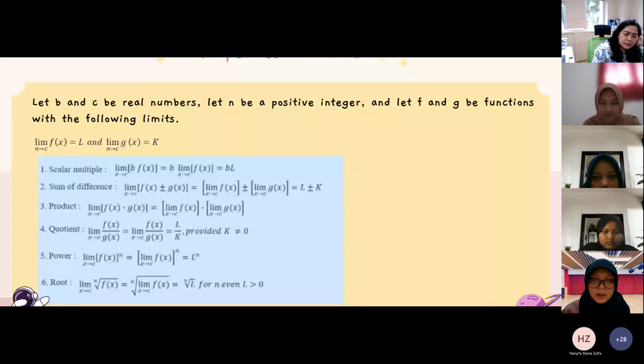And the last, root: the limit as x approaches c of the nth root of f of x equals the nth root of the limit as x approaches c of f of x, equals the nth root of L, for even n and L greater than 0. Next.